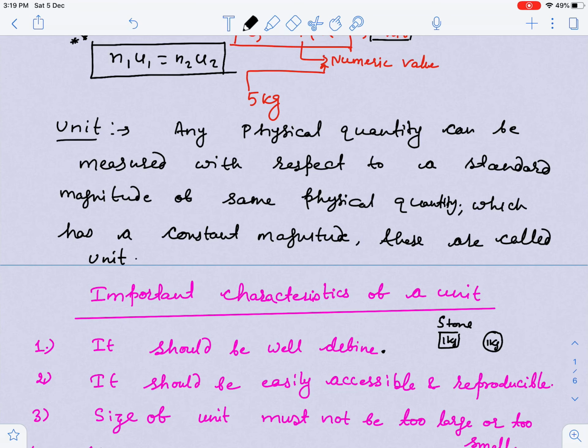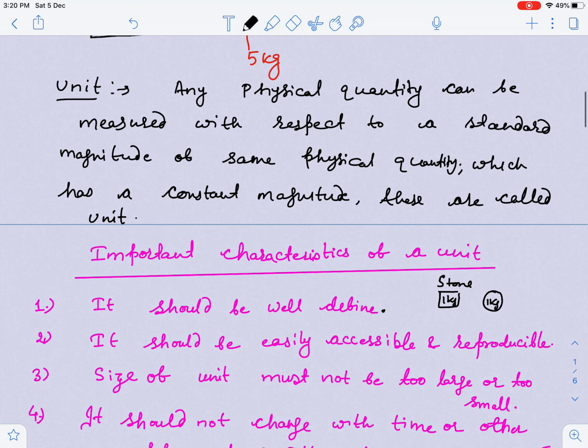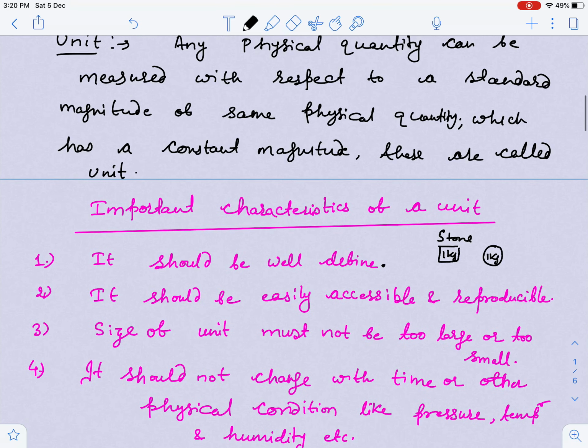Now guys, the first thing about a unit: it should be well defined throughout the world. It should be easily accessible and reproducible. The size of a unit must not be too large or too small. You can say, sir, second is a very small unit, so why have you not taken minute as the unit? Because if you have to measure a simple pendulum's time period, that is 2 seconds. So you can measure the smallest thing without difficulty, and bigger things too. That's why the SI unit of time is second.